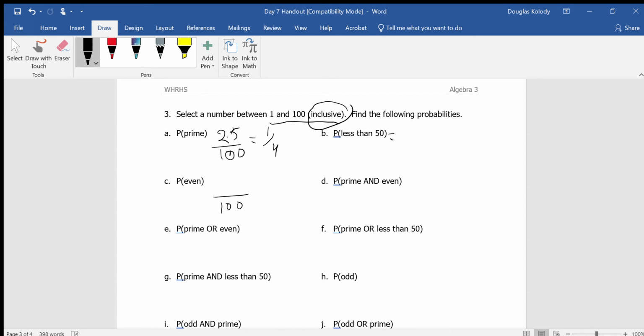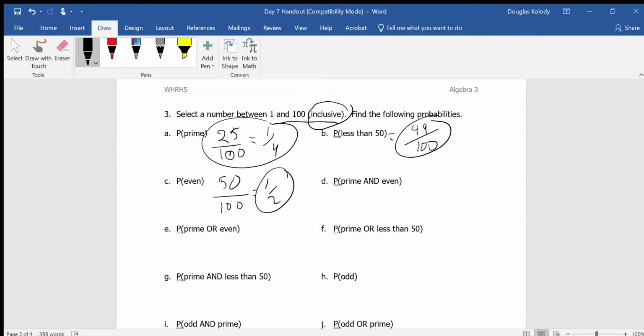Part B, what's the probability that I just select a number between 1 and 100 inclusive that is less than 50? Notice, it says nothing about prime there. So there's just 49 numbers that are less than 50, 1 through 49, out of 100. So there's my answer there. What's the probability that the numbers are even from 1 through 100? Well, from 1 through 100, half the numbers are odd, half are even, so that's 50 out of 100, which is 1/2.